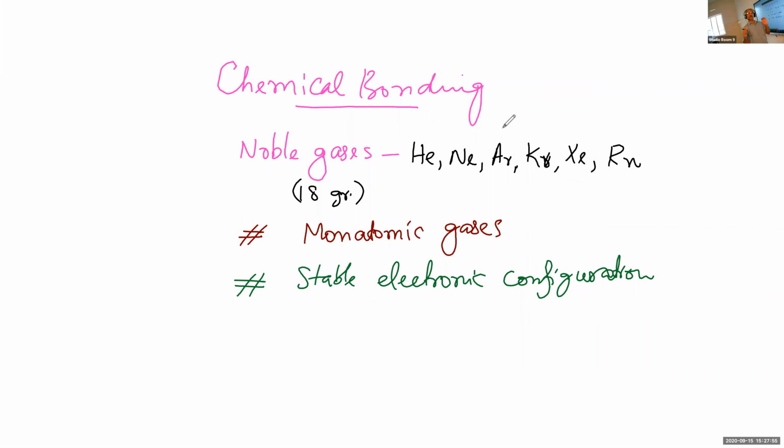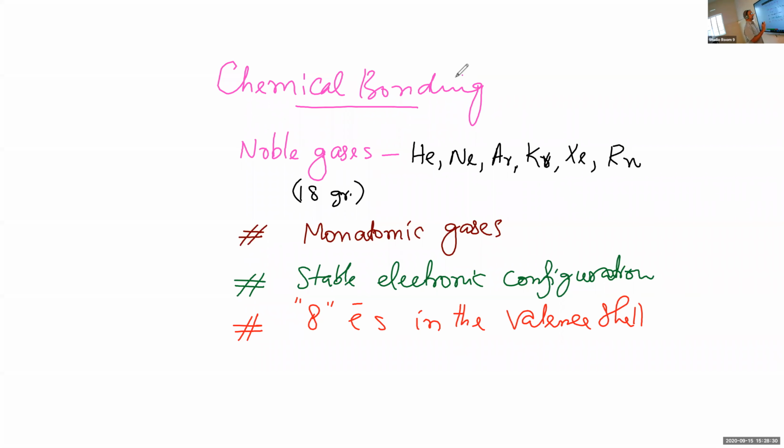And the stability is due to the completely filled shells, completely filled orbits. And you examine the electronic configurations of these elements, you can see that in the outermost shell or in the valence shell, there will be 8 electrons.